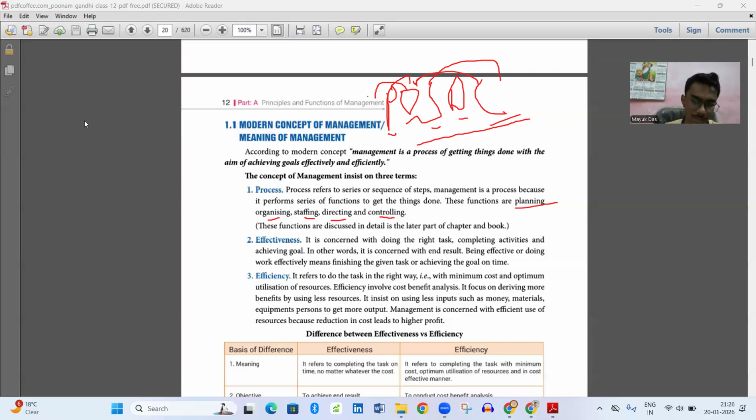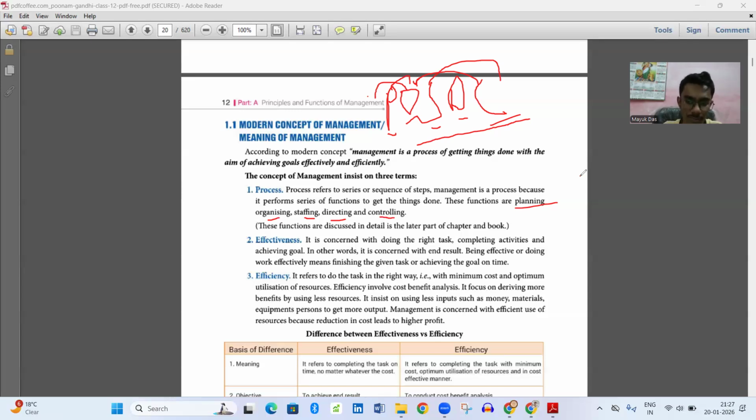Staffing means recruiting. In simple words, staffing means recruiting. There is one sentence we will get in the staffing chapter: staffing refers to recruiting a person according to his capabilities and according to his qualifications.